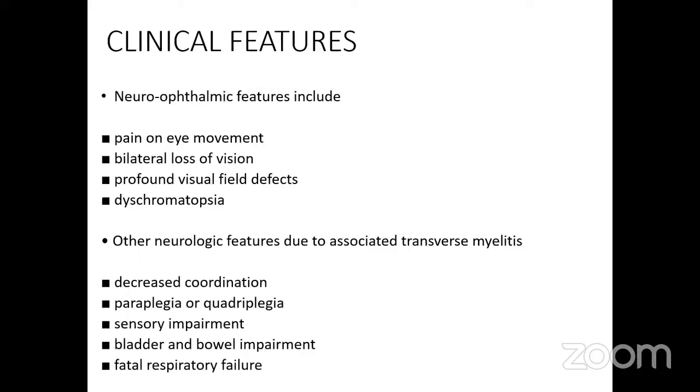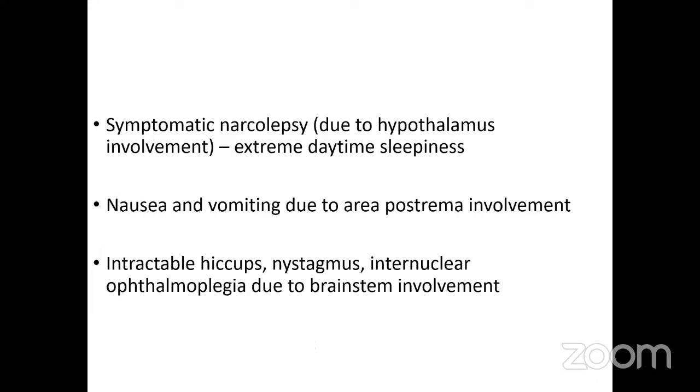The clinical features: there is pain on eye movement, bilateral loss of vision, profound visual field defect, and dyschromatopsia. Other neurological features, which are generally associated because of the transverse myelitis, are decreased coordination, paraplegia, sensory impairment, bladder or bowel impairment, and respiratory failure. Due to hypothalamus involvement, there is symptomatic narcolepsy. Nausea and vomiting is generally seen due to area postrema involvement. Intractable hiccups, nystagmus, and internuclear ophthalmoplegia are present due to brainstem involvement.